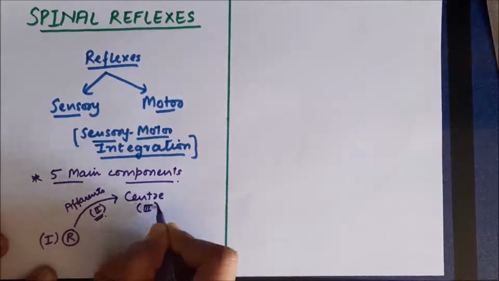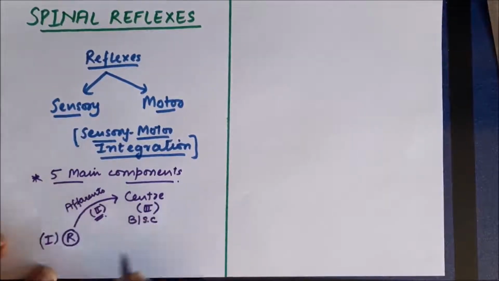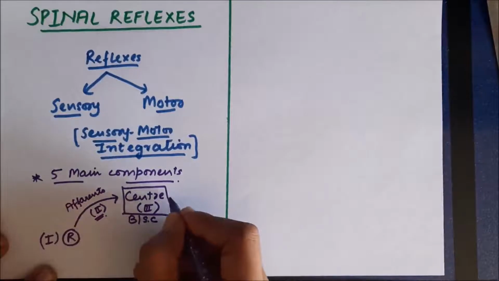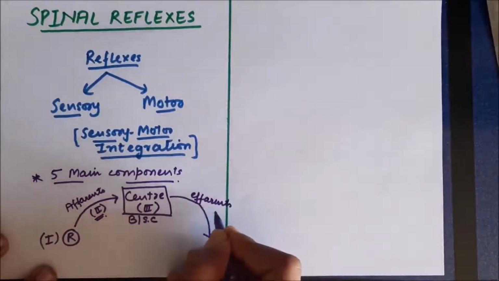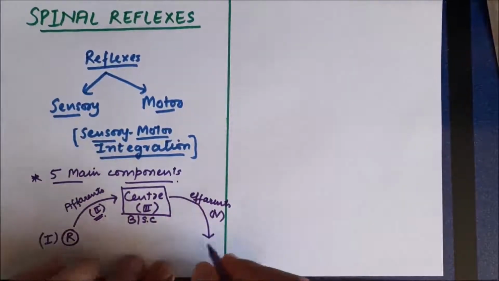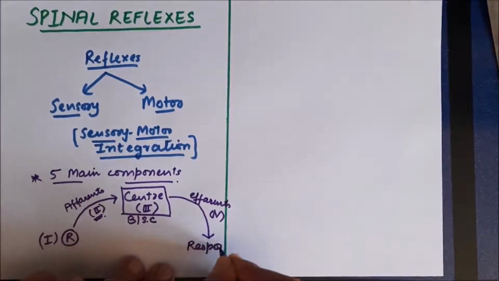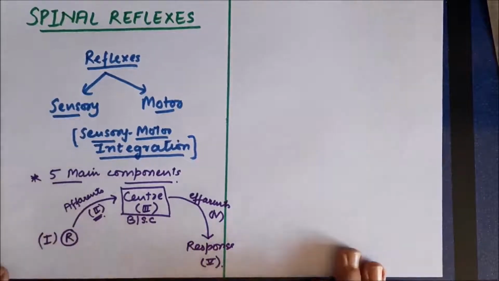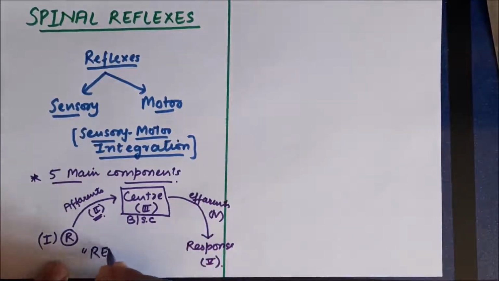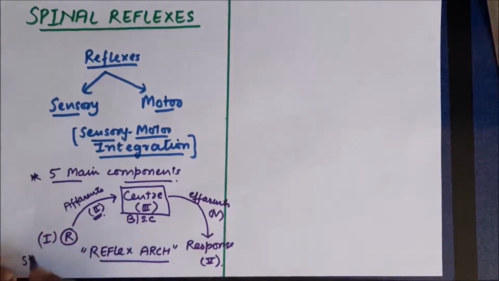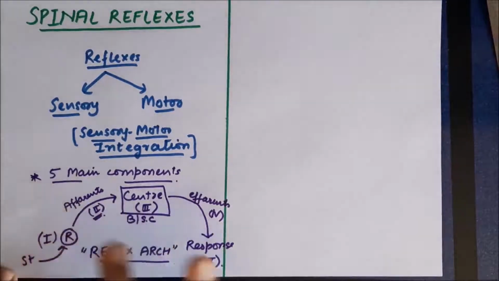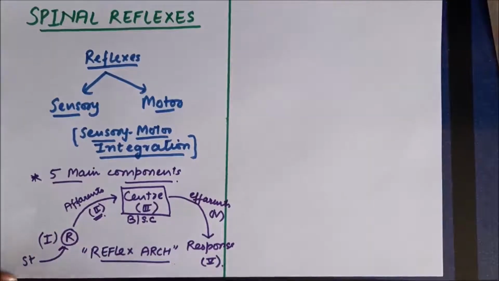the center, which can be brain, and in most of the cases the center is spinal cord. So center is the third component, and from center the information for response is going to be carried by efferent neurons. So these efferents are the fourth component, and finally the information is going to reach the target organ where response is produced. So the response is the fifth component. Now all these five components together form the reflex arc. So this flow of information, from stimulus to the response, is called the reflex arc. Every reflex can be studied in terms of these five components of the reflex arc.